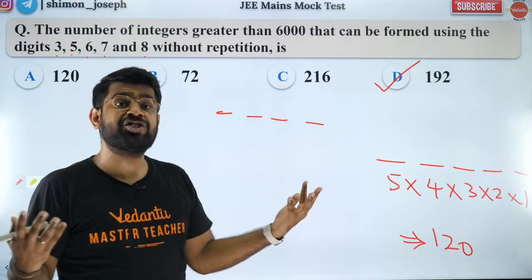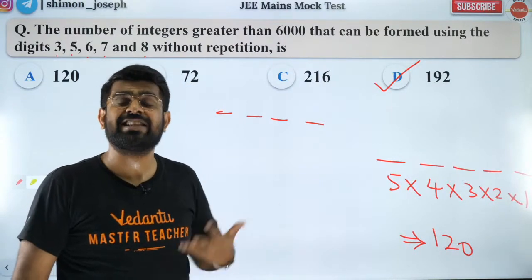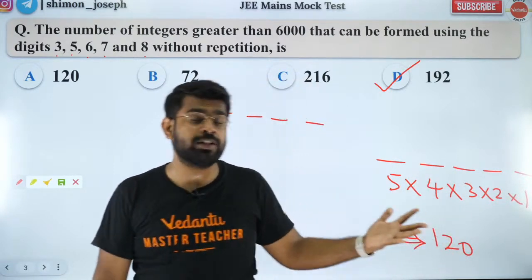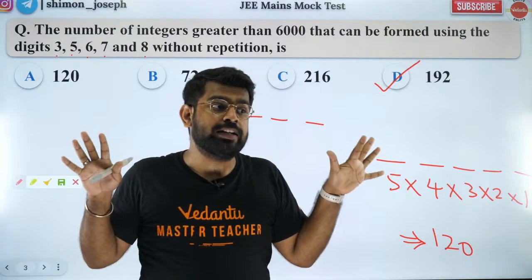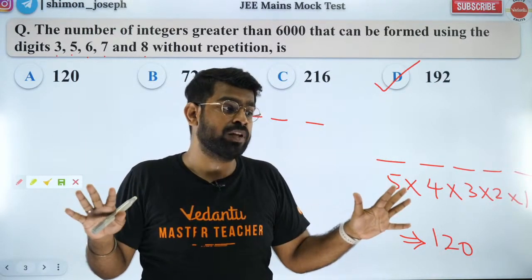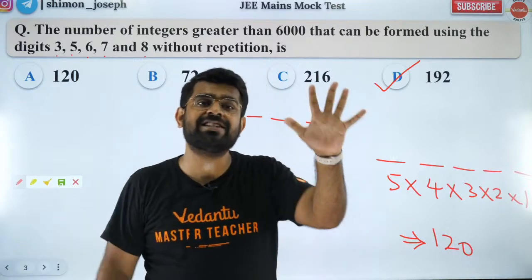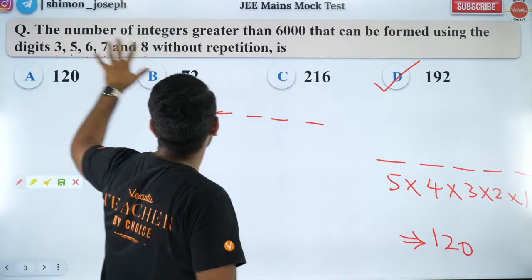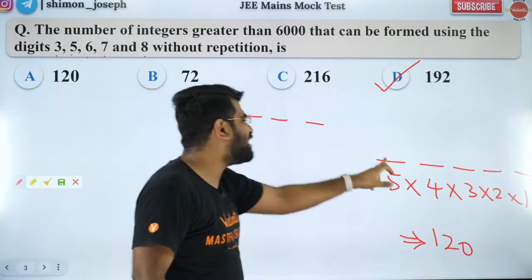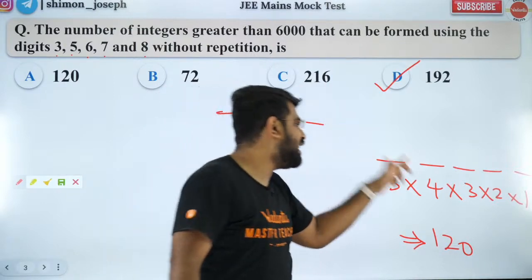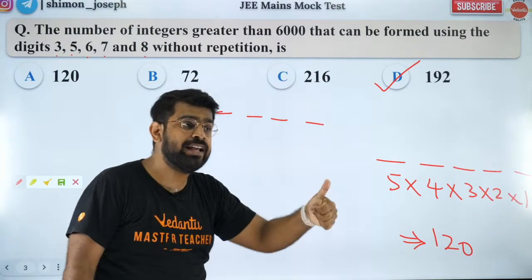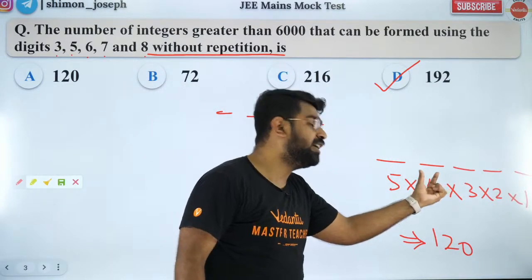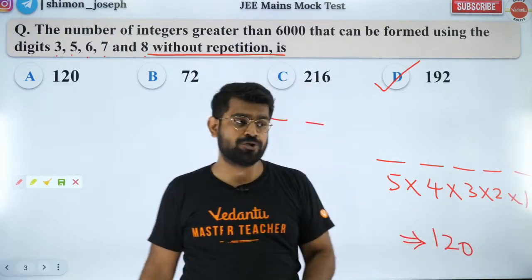Sir, why sir 5-digit number? Because they didn't give any restriction, right? Did they tell you in the question that it has to be 4-digit? No. They said it has to be greater than 6,000. Greater than 6,000, it can even be a 5-digit number, na? So for a 5-digit number, 5 blank spaces. I have 5 different digits to fill. So the first blank space, I have 5 options. Second blank space, I have 4 options. Why? Because we want without repetition. So whatever I used here should not come here. In that fashion it goes. Are you all clear?